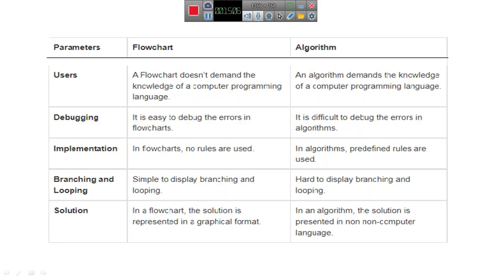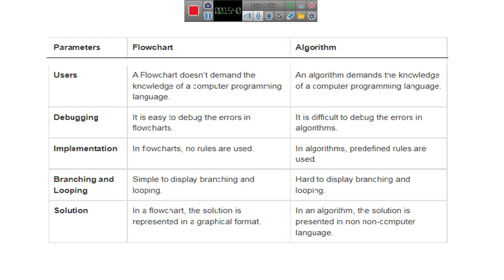So here, the parameters are users, debugging, implementation, branching and looping, and solution. A flowchart doesn't demand the knowledge of a computer programming language. An algorithm demands the knowledge of a computer programming language. It is easy to debug the errors in flowcharts. It is difficult to debug the errors in algorithms.